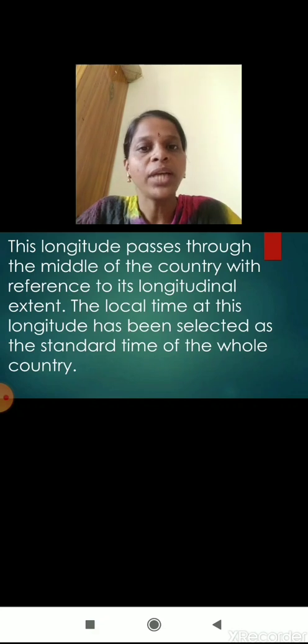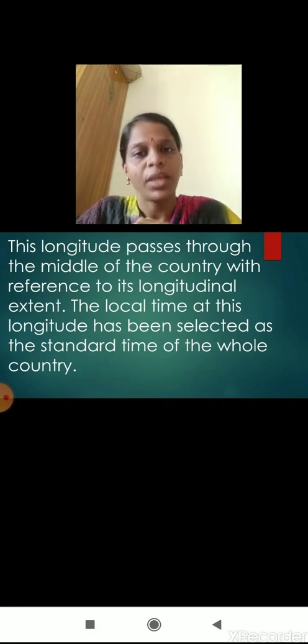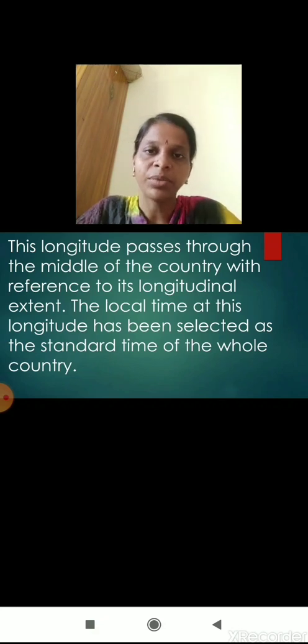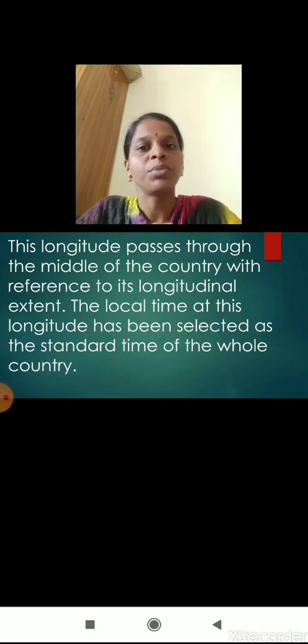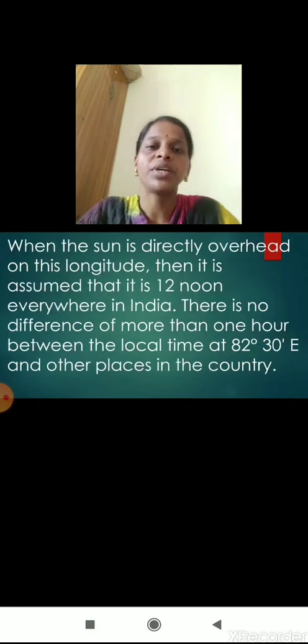The local time at this longitude has been selected as the standard time of the whole country, because it passes through the middle of the country. So this has been decided as the Indian Standard Time. So let us see further.